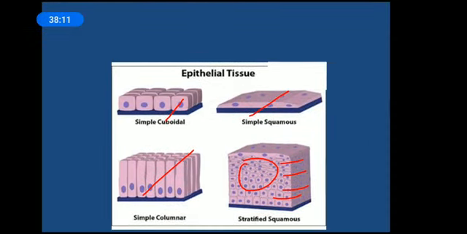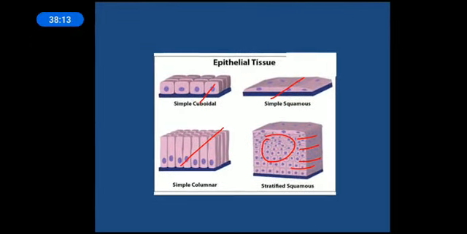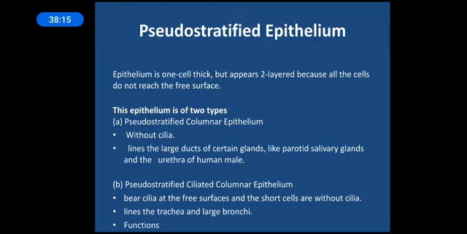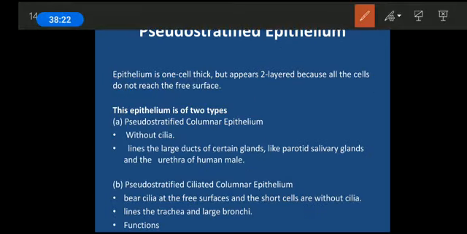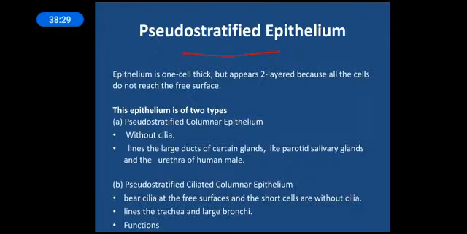Next will be pseudo stratified. This is also simple, you have to keep it in mind. Although the name suggests it's stratified, it is not stratified. What does pseudo mean? Pseudo means something which is false. So it seems like stratified, but it is not. It seems like it has different layers, but it has only a single layer. So how does it happen? Let us see.